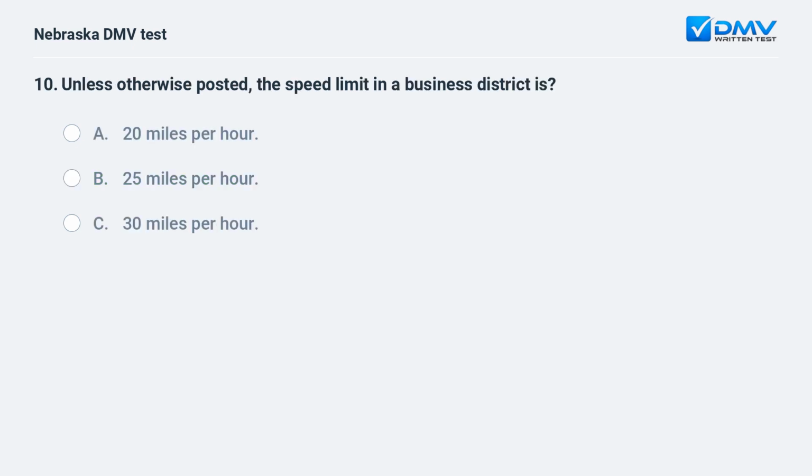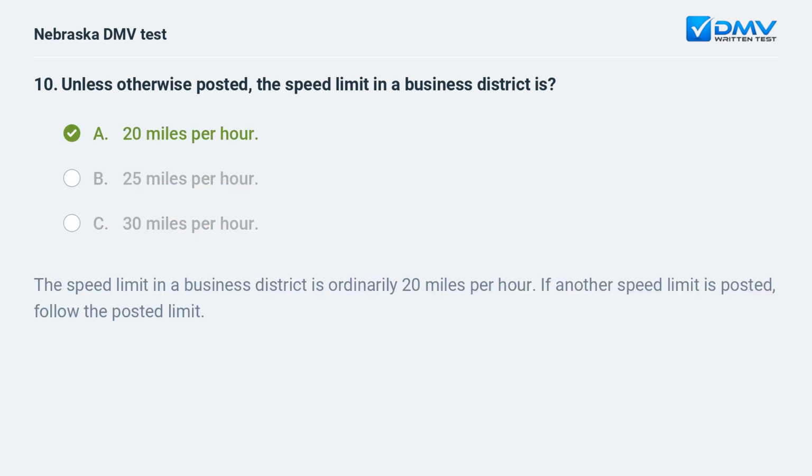Unless otherwise posted, the speed limit in a business district is A. 20 miles per hour. B. 25 miles per hour. C. 30 miles per hour. A. 20 miles per hour. The speed limit in a business district is ordinarily 20 miles per hour. If another speed limit is posted, follow the posted limit.